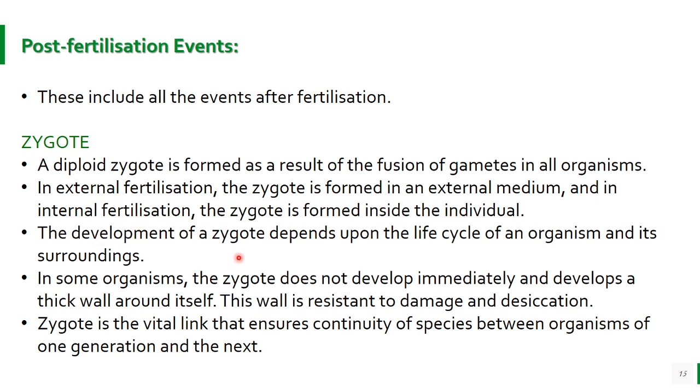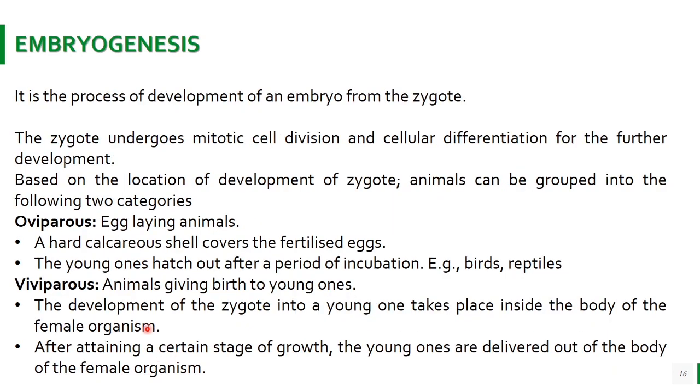So the development of the zygote depends on the life cycle of the organism and its surroundings. Like in case of some organisms, the zygote does not develop immediately and develops a thick wall around itself, which will help in providing resistance to damage and desiccation. So zygote is a vital link that ensures continuity of species between organisms of one generation and the next. Another is embryogenesis, means the process of development of an embryo from the zygote. So the zygote undergoes mitotic cell divisions and cellular differentiation for further development.